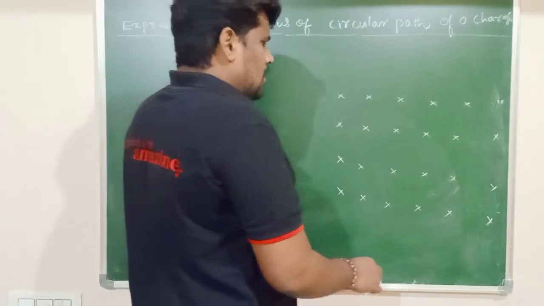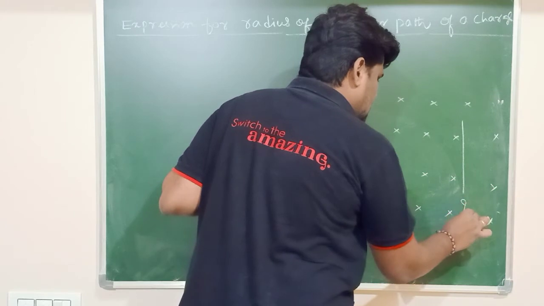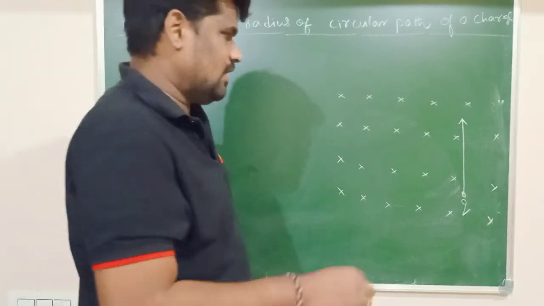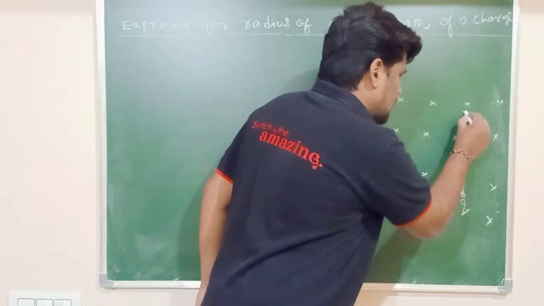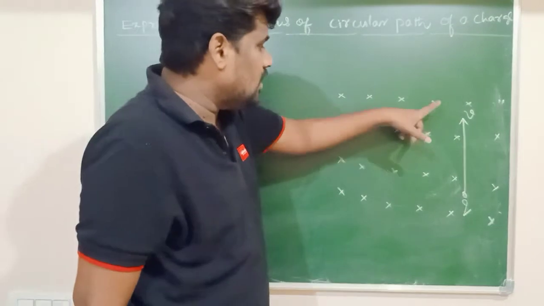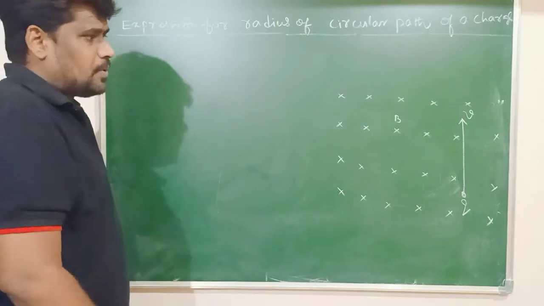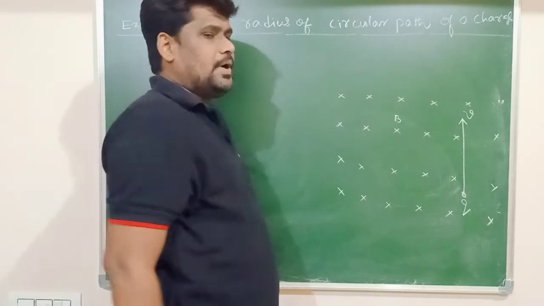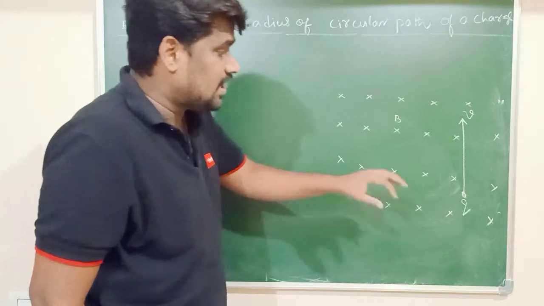Say for example, maybe a charged particle enters. Q is a charge which enters perpendicular to the direction of the magnetic field, because the magnetic field is into the board, and the direction of velocity of the charged particle is along the board, indicating that V is perpendicular to the direction of the magnetic field. When V is perpendicular to the direction of the magnetic field, or the charged particle enters perpendicular to the direction of the magnetic field, this charged particle experiences